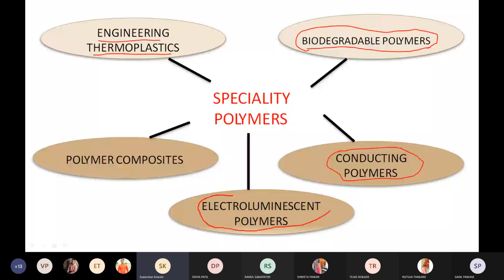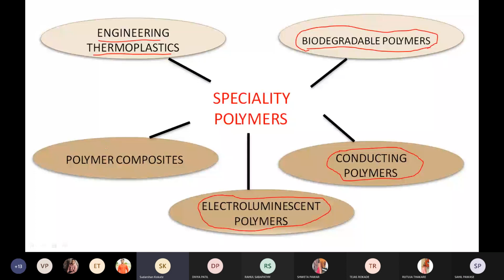The polymer that produces bright light of a different color and is stimulated electronically is known as what? Electroluminescent polymer. The well-known example of electroluminescent polymer is what? That is PPV, polyparaphenylene vinylene. This is the example of an electroluminescent polymer.